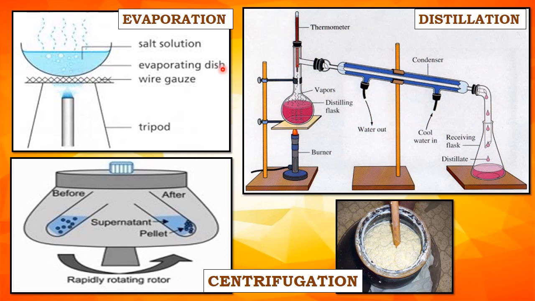Distillation. In the process of evaporation, the solvent is completely lost. So distillation is another method to separate a solid dissolved in a liquid in which the solvent is also obtained back along with the solute. In this process, the mixture, that is sugar solution or salt solution, is heated in a round bottom flask and the side tube of the flask is attached to the condenser in which cold water is allowed to flow. The open end of the condenser is placed in an empty beaker or a flask.